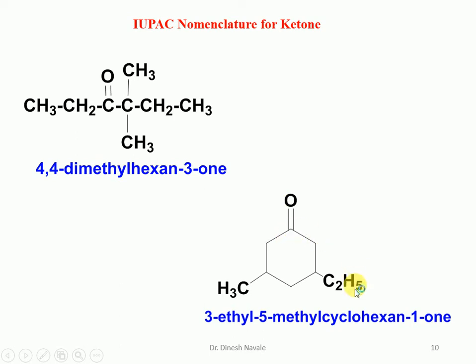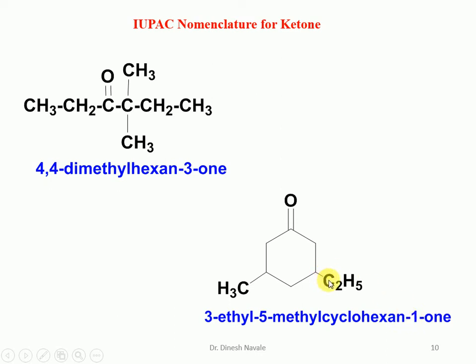Then ethyl will be there and methyl is there. As far as alphabetical order, E comes first, so we are going to start numbering clockwise. So it is carbon number 1, 2, 3, 4, 5, and 6 in total. So it is a cyclohexane, and for ketone nomenclature, it becomes cyclohexanone. The 1 can be written in the nomenclature or it can be omitted.